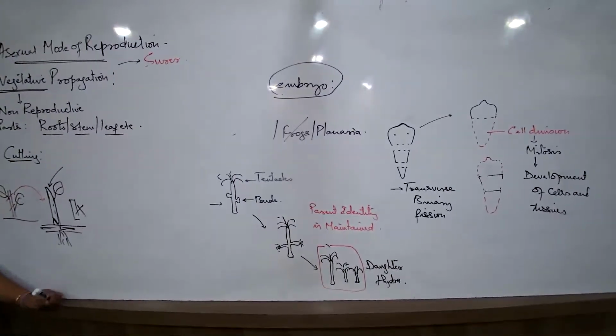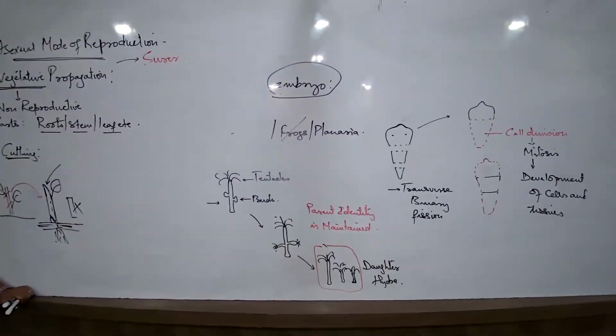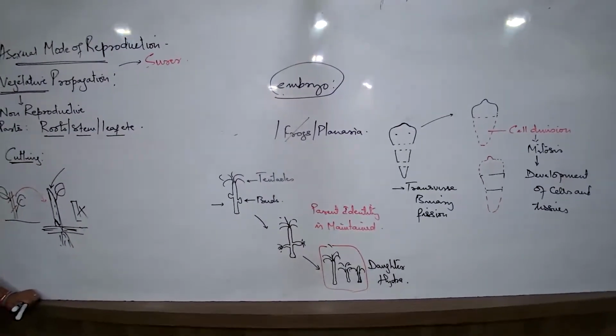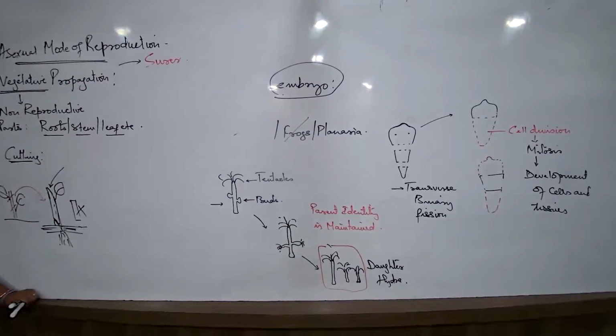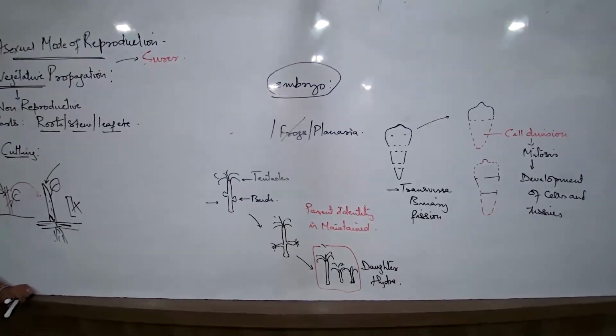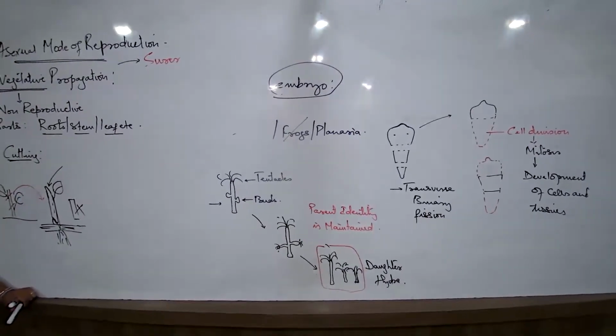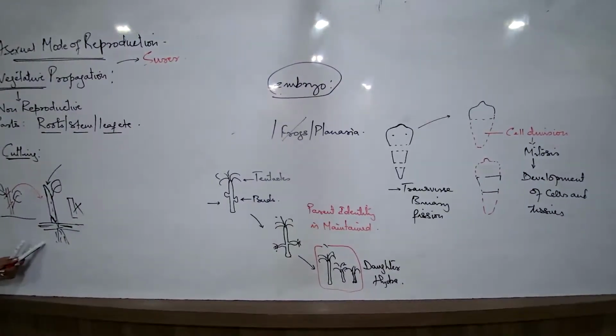Here is pollination, here it is dependent on other agents. Is there any factor on which the processes depend on, like the wind and the water and the atmosphere, etc.? Nothing. Is the process again dependent on so much of nutrients and fertilization and gametes? Nothing. So this is comparatively a surer method.